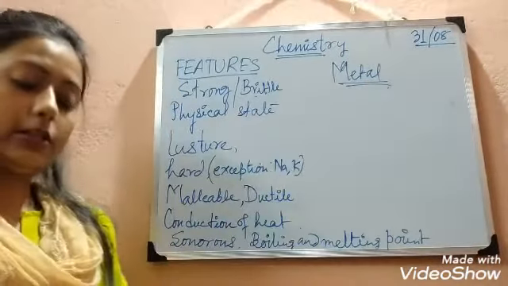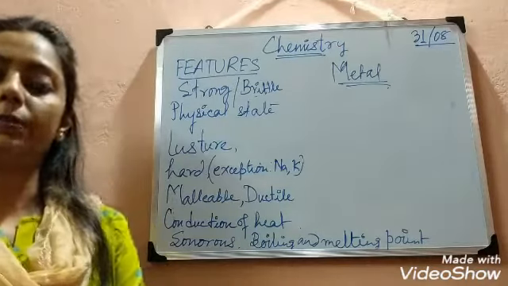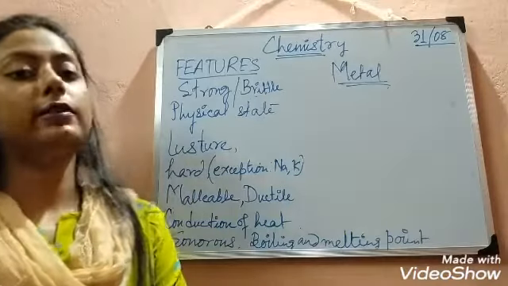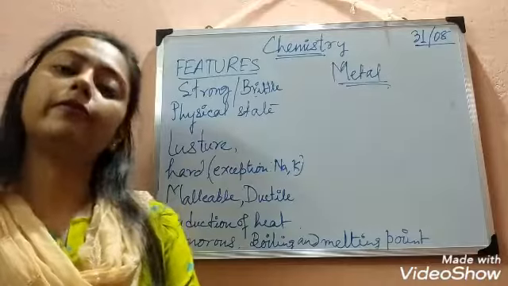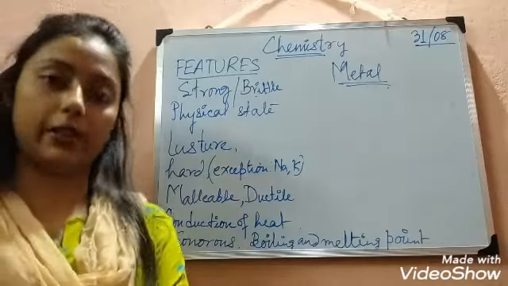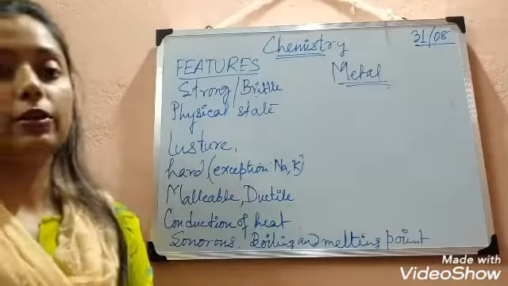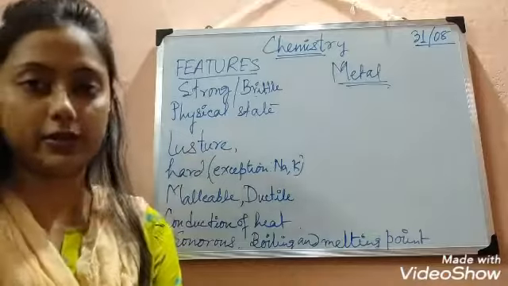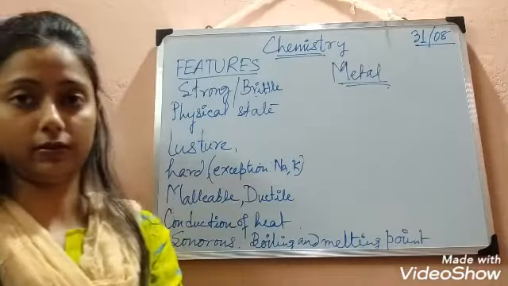Metal is a very common term. We use iron, copper, silver, aluminium, gold. These are all metals found in our environment and we use them very frequently, I mean every day. Metals are elements which have some special characteristic features. The first one is strong or brittle.